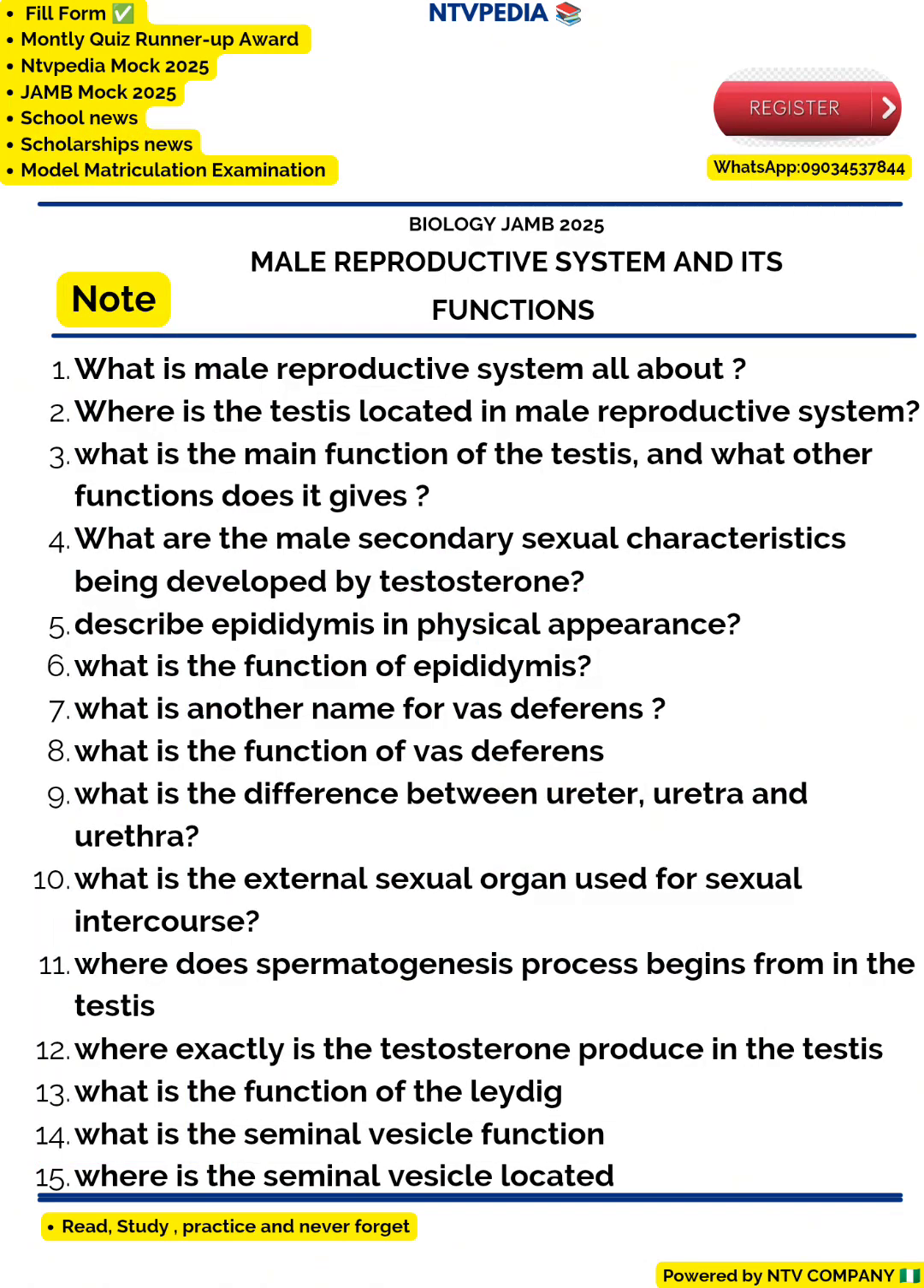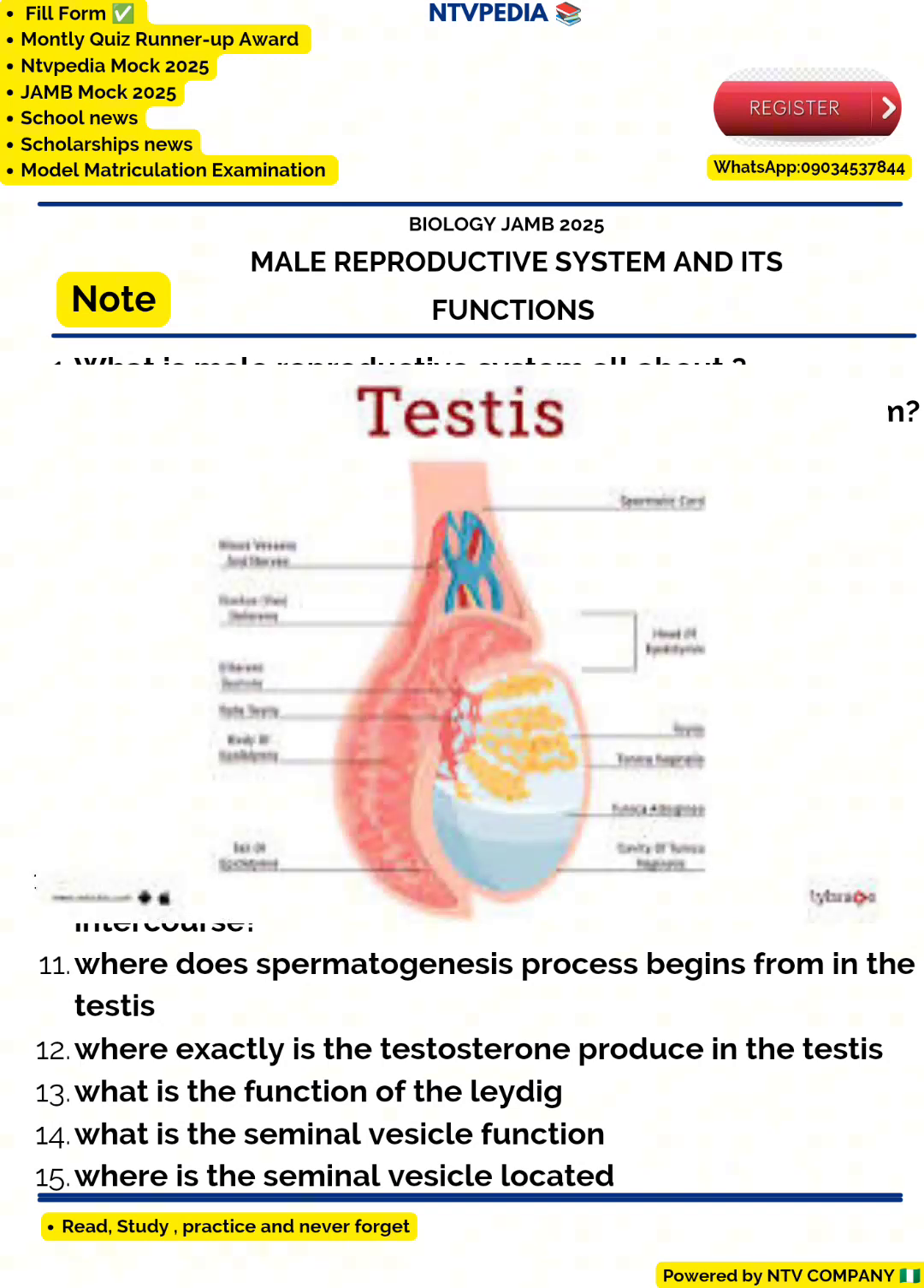So we have question 11, which says, where does the spermatogenesis process begin from in the testes? So when we are talking about spermatogenesis, it is how sperm is formed. So it begins in the seminiferous tubules in the testes.